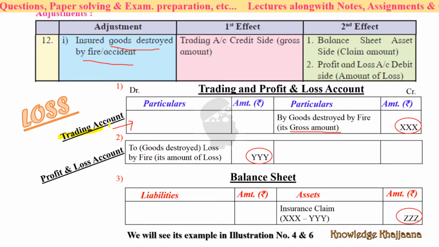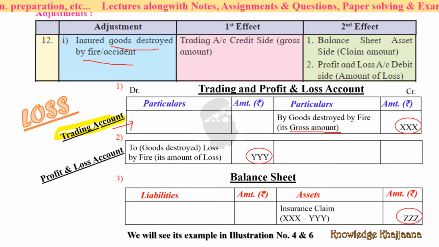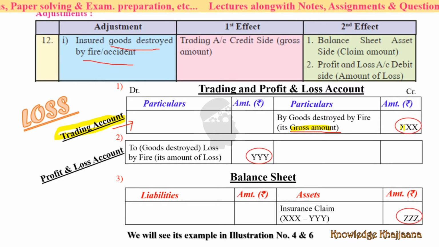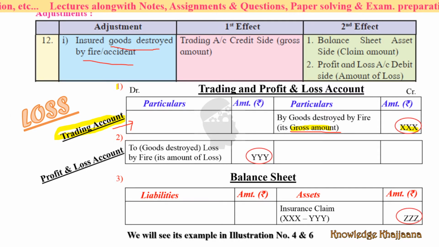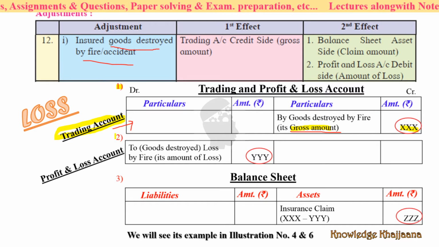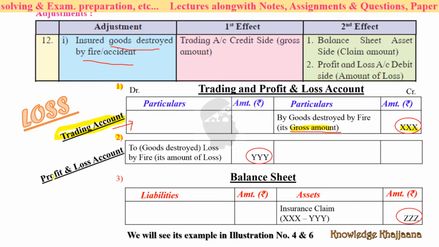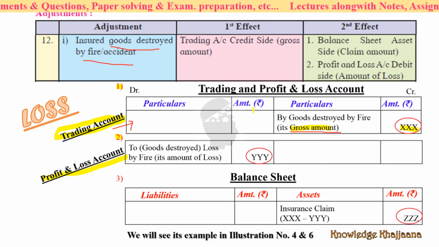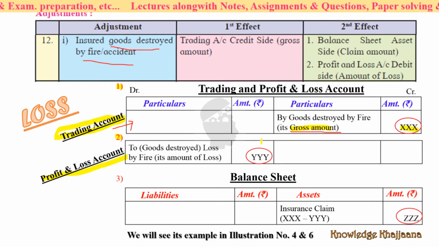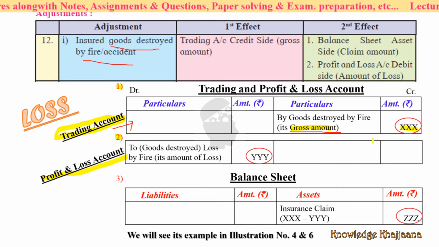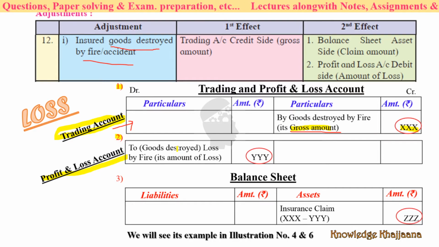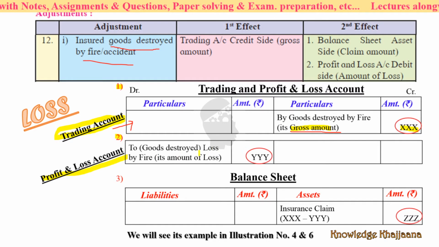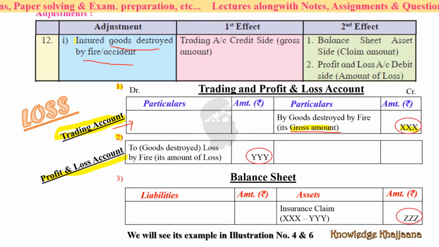See, this is a trading account, and in trading account we have to write the gross amount of the goods which were destroyed by fire. This is the first entry. And second entry is in profit and loss account. See, this is the profit and loss account, the bottom part of the trading account. Below trading account we write the profit and loss account. Which amount we have to write? Here I have written X. But in profit and loss account, what is our actual loss? Here we are taking the example of insured goods.